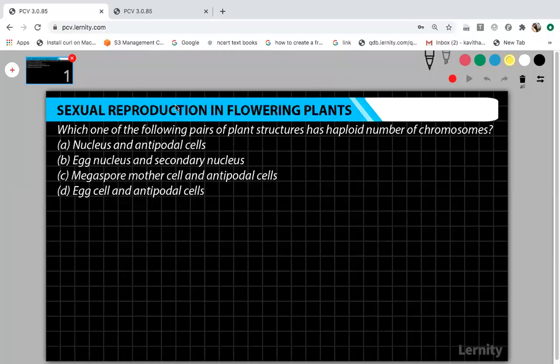Please think a little, compare both things. Don't see just one antipodal cell and give the answer as A. See, nucleus is haploid. So please compare all the options given in all four, and then give me your answer.